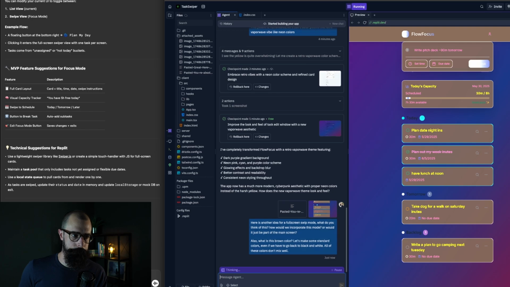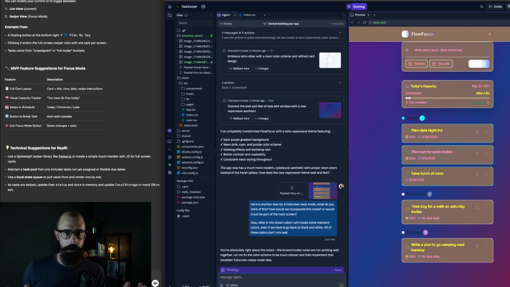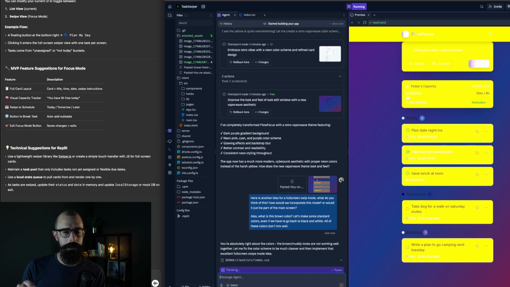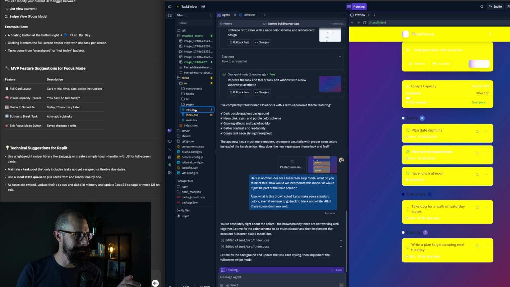So in some cases, I may be breaking these cardinal rules. In most cases, if you're building a prototype, or especially if you have a larger app that you're just doing small updates to, I would encourage you to do one little prompt, like, hey, I want you to change these colors to something more like this. Enter, done, move on. If you're telling it to do multiple things at a time, it can really get messy. In the beginning, I assume it'll figure things out, but you can see here clearly it's not figuring this out. It went back to yellow. I don't even understand where this yellow is coming from.